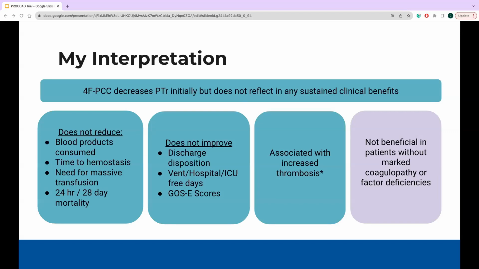It does not reduce the need for blood products. It does not reduce the time to hemostasis, does not diminish the need for transfusion or decrease mortality. It also doesn't improve discharge disposition or prognosis. And conversely, although it may be associated with increased thrombosis, given our considerations, further research would be needed to confirm this. Overall, though, there is no benefit in patients without marked coagulopathy or factor deficiency, as most of the patients in the study only had a PTR of about 1.2 to 1.3.